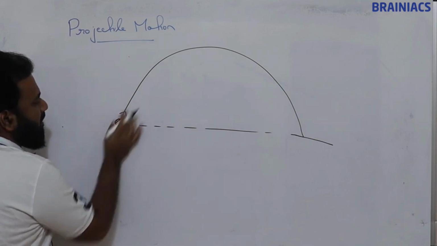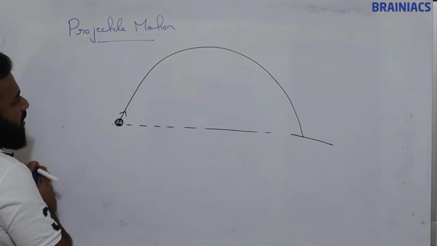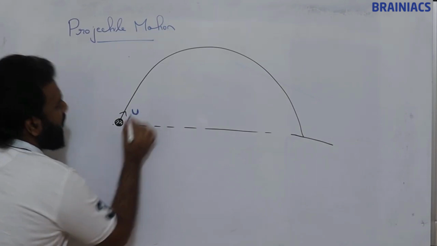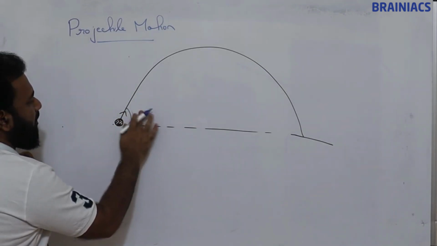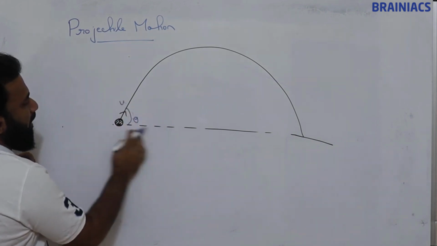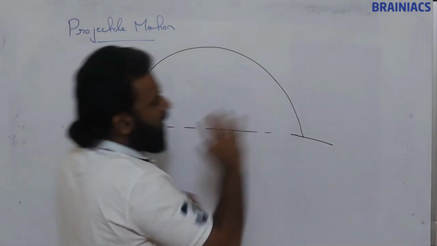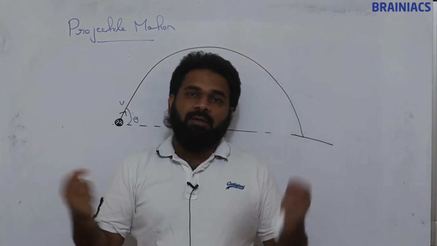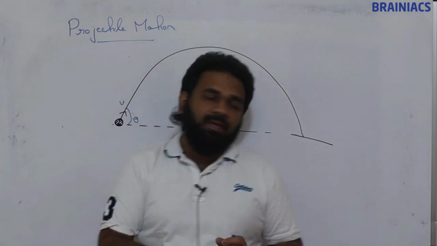It starts moving with the initial velocity u, and with the angle theta. Now we will analyze this motion. We will see its maximum height, its range, time of flight, equation of trajectory, all these things.